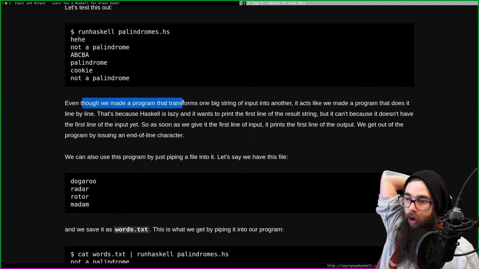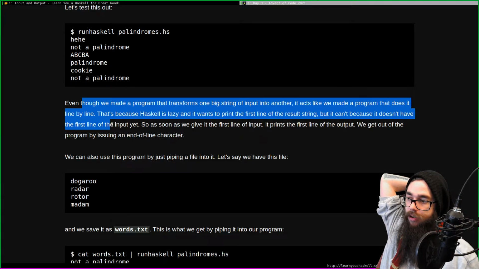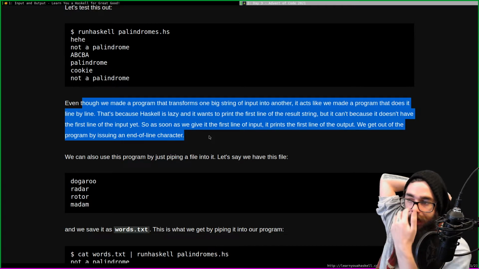Even though we made a program that transforms one big string of input into another, it acts like we made a program that does it line by line. That's because Haskell is lazy and it wants to print the first line of the result string, but it can't because it doesn't have the first line of the input yet. So as soon as we give it the first line of input, it prints out the first line of the output. We get out of the program by issuing an end of file character.